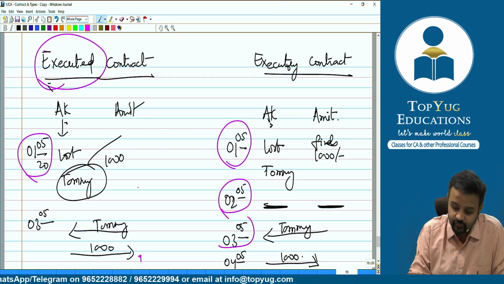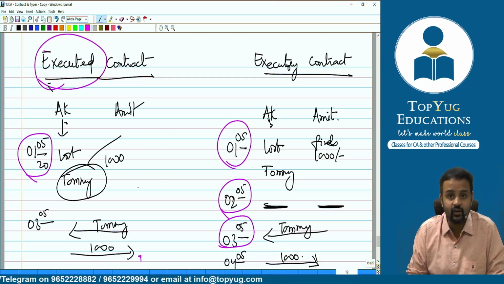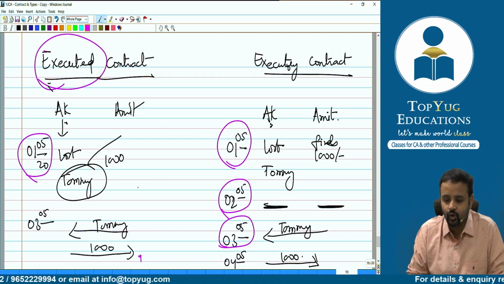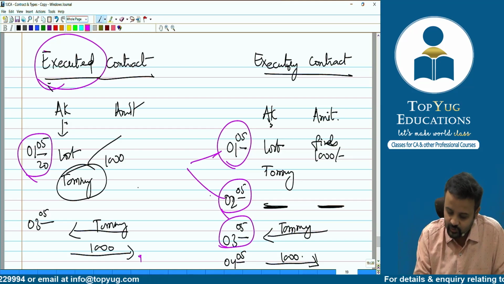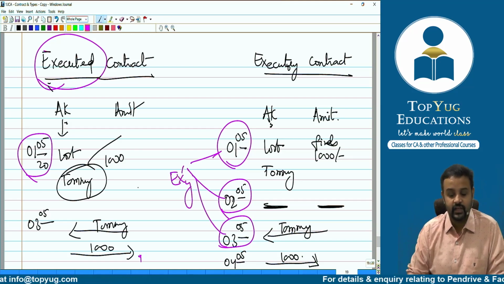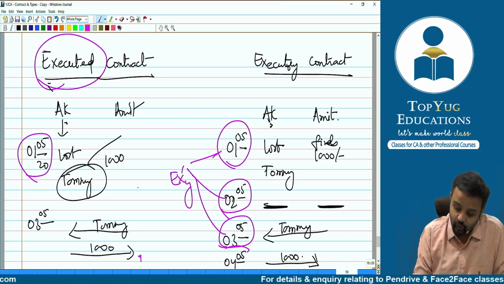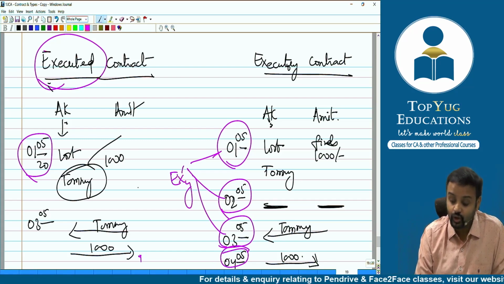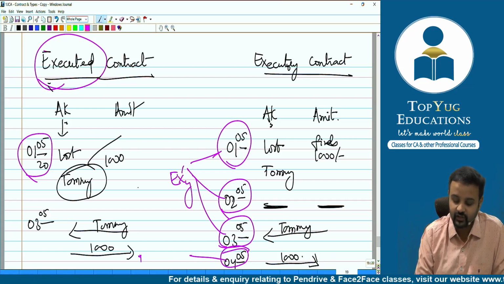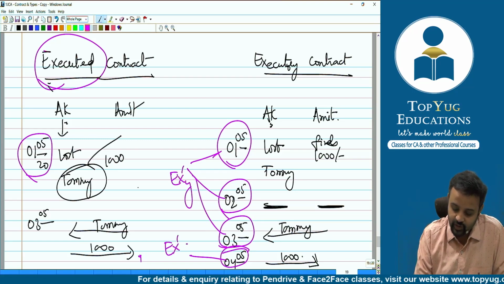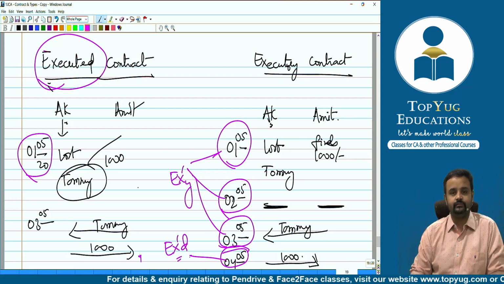Now what about 3rd of May? On 3rd of May, Amit has already given Tommy Choo Choo. He has done his part. Can I call it an executed contract? No. On 3rd of May also, it is an executory contract only. Executory, not executed. On 4th of May, can I say it is still executory contract? No, you're right. If you're thinking this to be an executed contract, you're absolutely correct.